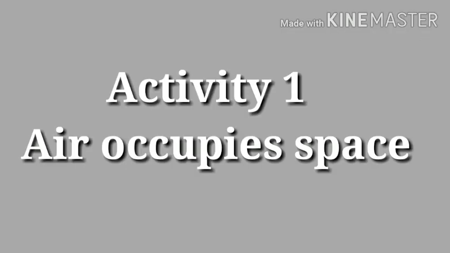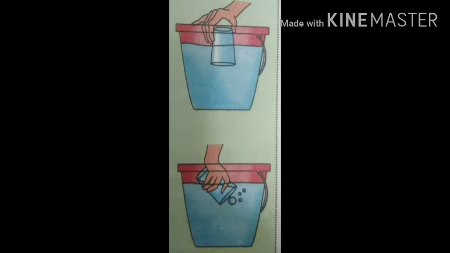So here is your first activity, air occupies space. You can see the picture also. Here we have taken a glass and a bucket full of water. Now in this activity, we will insert the inverted glass, meaning upside down, in the bucket of water. We will not tilt the tumbler, हम उसे टेढ़ा नहीं करेंगे. And we'll see, does the water go inside the glass? Then our answer will be no.